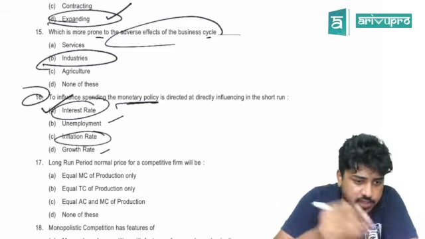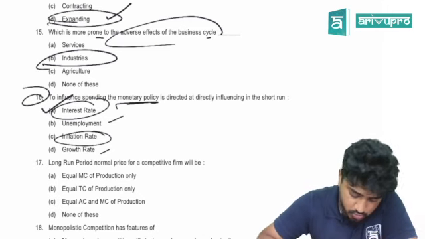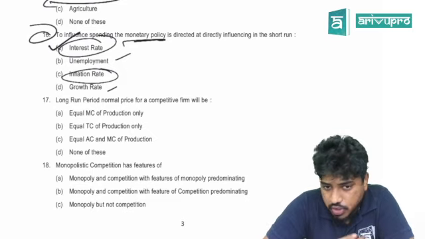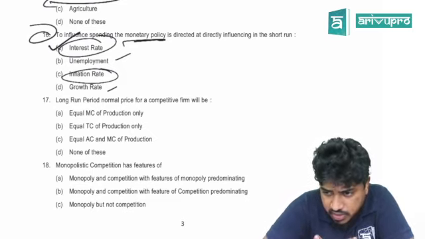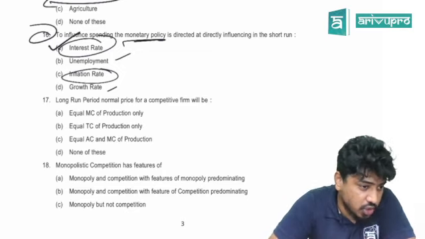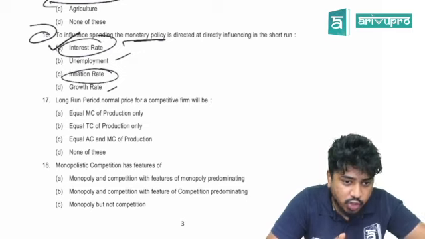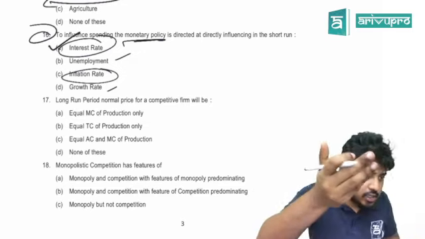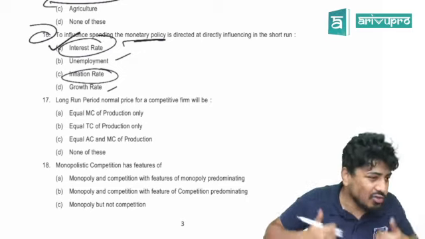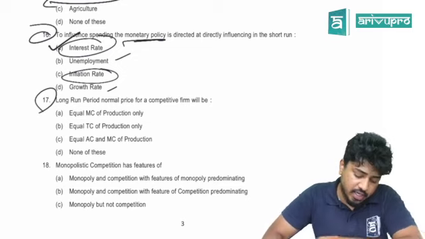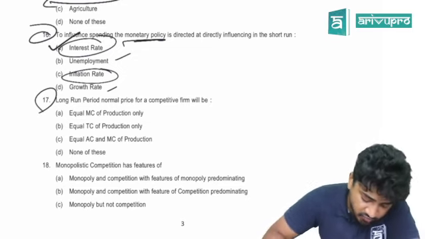Okay, they change the interest rate to control the spending and other things, right? Because inflation rate, can you control spending using inflation rate? No. Interest rate you can use to control, because if I give more interest, what will you do? You will keep it in the bank. If I give you less interest, you will spend it out, right? That is how they are controlling the spending. Done. 17th one, long run period nominal price of competitor firm will be,